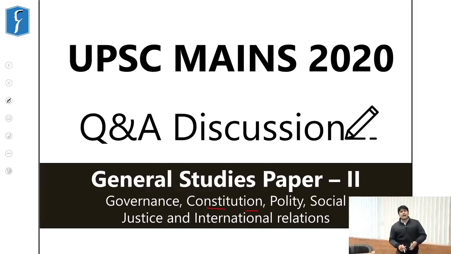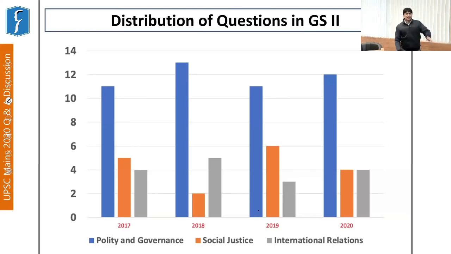So in this discussion, I have divided this topic into various themes. We will see, based on the importance of topics in relation with the syllabus, not only this year's paper or questions asked by UPSC in 2020, but also previous years' papers. So on this note, let's start our understanding about how the nature of questions has been asked by UPSC, especially with respect to GS paper 2 in all these dimensions. Regarding the distribution of paper, there is no surprise here.